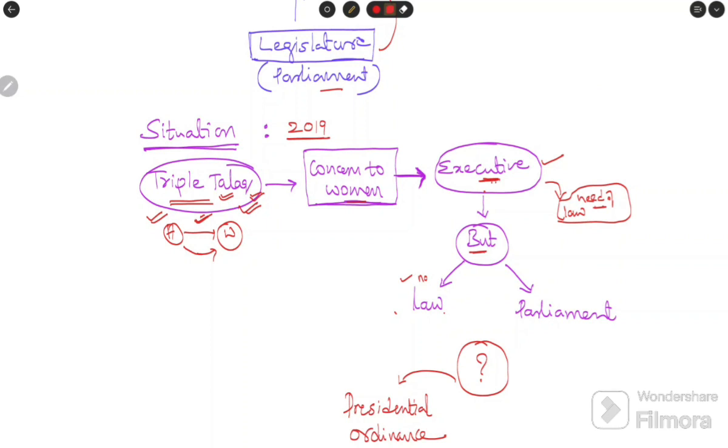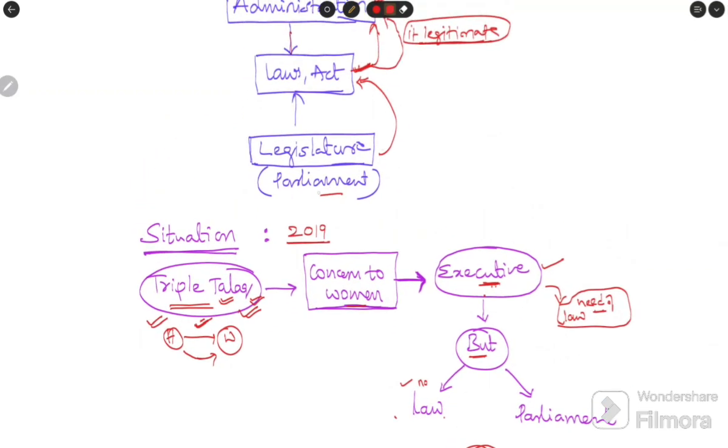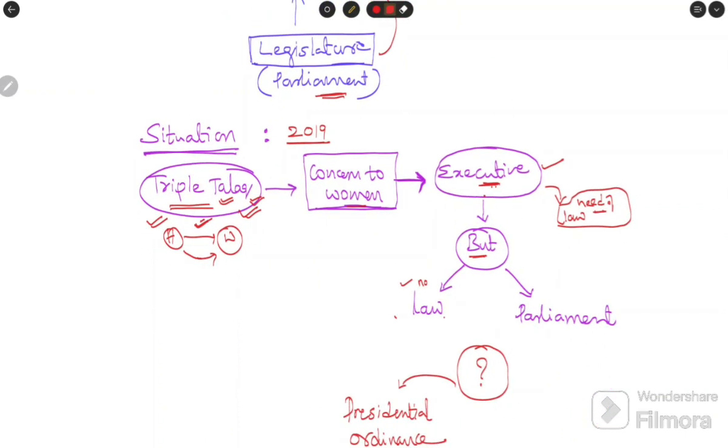Then who frames the law? The parliament frames the law. Here the executive is in need of a law, but there is none. Now the executive goes to the parliament and requests it to make a law related to triple talaq, so that it can curb this practice.